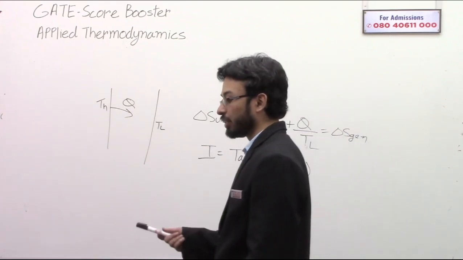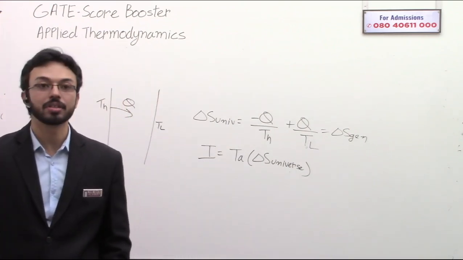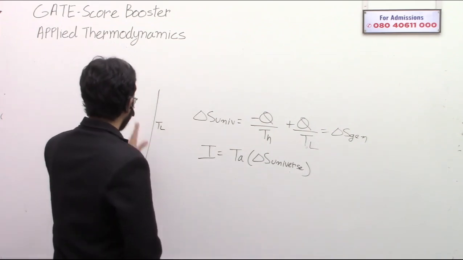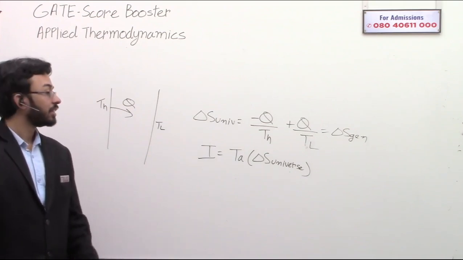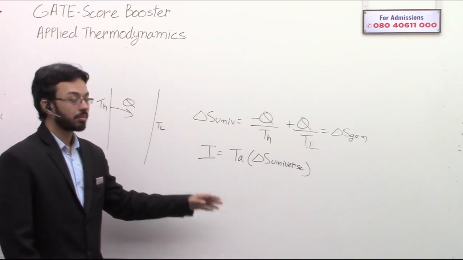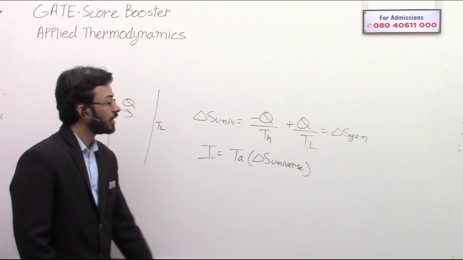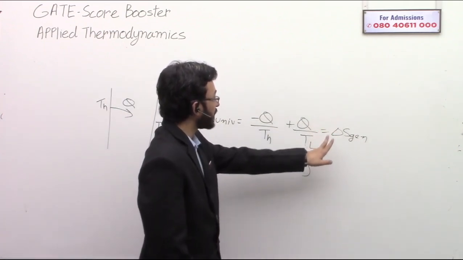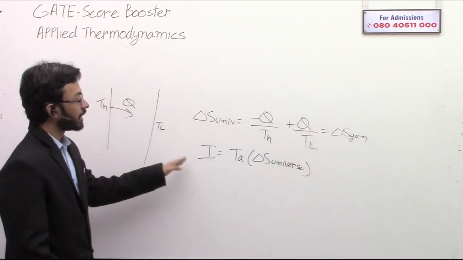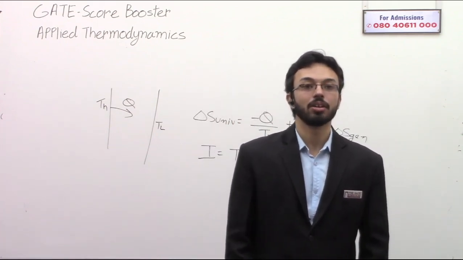That is why they give the surrounding temperature, when they want you to calculate the irreversibility associated with the process. And if the wall is not adiabatic, then you have to see the heat that is getting lost to the ambient. If the wall is not adiabatic, then some heat will also be lost to the ambient. So there will be another term, plus Q divided by TA, because the heat is also gained by the ambient, if the wall is not adiabatic, if there is some heat loss.